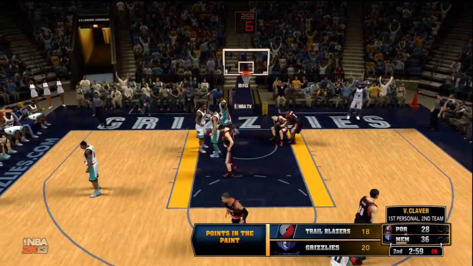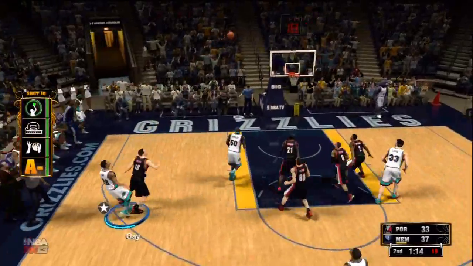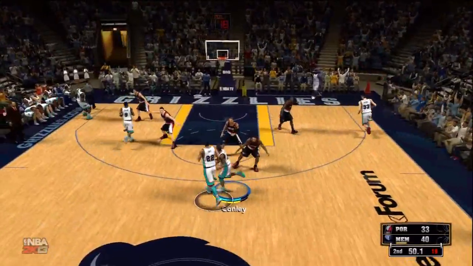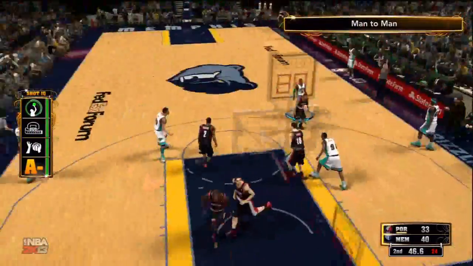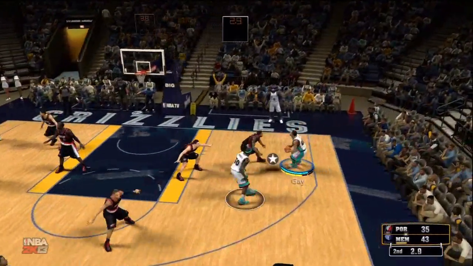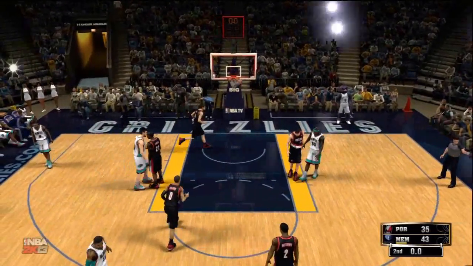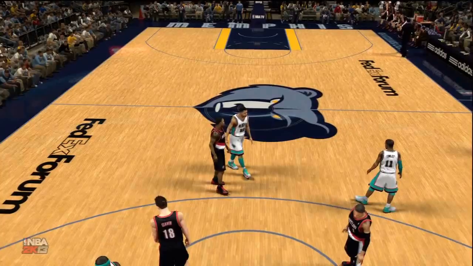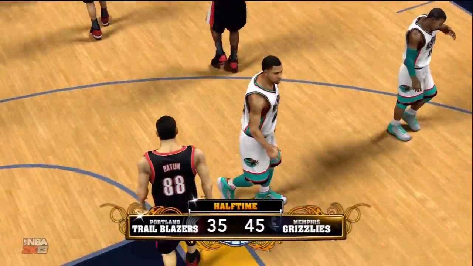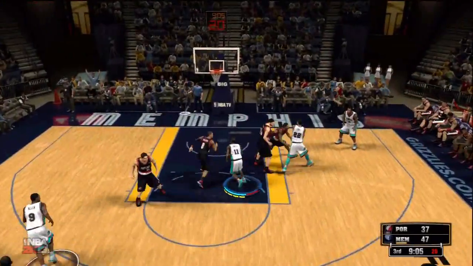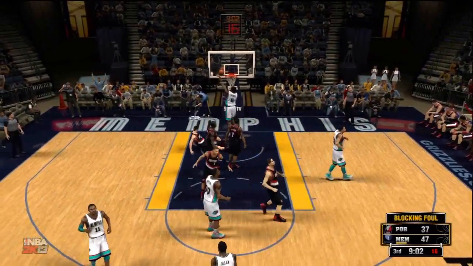And the only added factor into the formula in this game is the alley-oop slider on the coach profile, but I don't really care for those that much because I'm not very good at alley-oops, so I'm not going to do them. And I'm not going to make my team do them, especially since I don't think this team is very good at alley-oops. And right there, Rudy Gay hits this ridiculous last-second shot to get the Grizzlies back to a 10-point lead going into halftime.